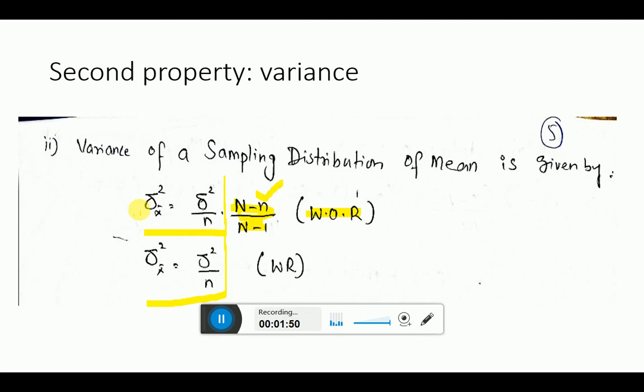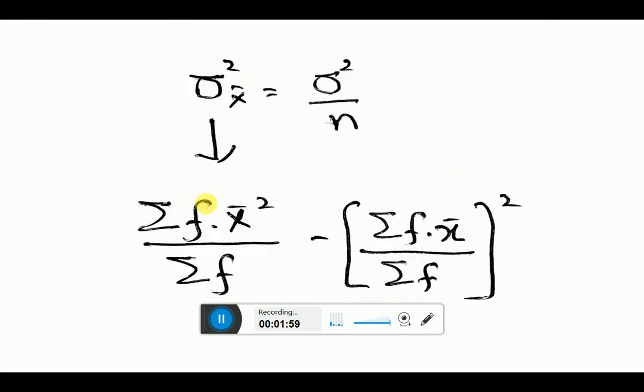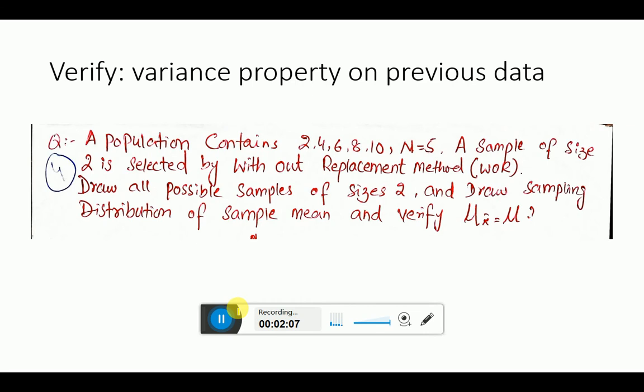So the rest of the formulas are the same. The variance of the sampling distribution or the population variance, that we already discussed in the last lecture. The sampling variance of the sampling distribution formula is the old formula, already discussed. So now let's start from the question.